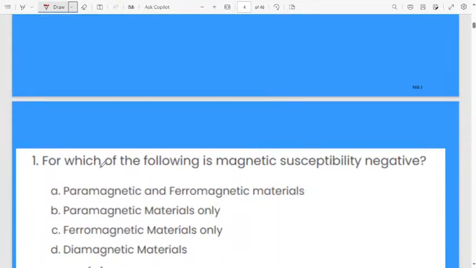For which of the following is the magnetic susceptibility negative? In which of the following will the magnetic susceptibility be negative?